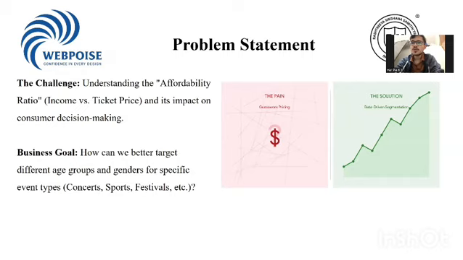The problem statement of our project was to understand the affordability ratio using the income and ticket price and its impact on the customer decision making, whether they would like to probably attend the event or not. So the business goal of our project is to reach the correct audience to market the event so that they can have more number of people coming into the event, and the event could go on a successful note.